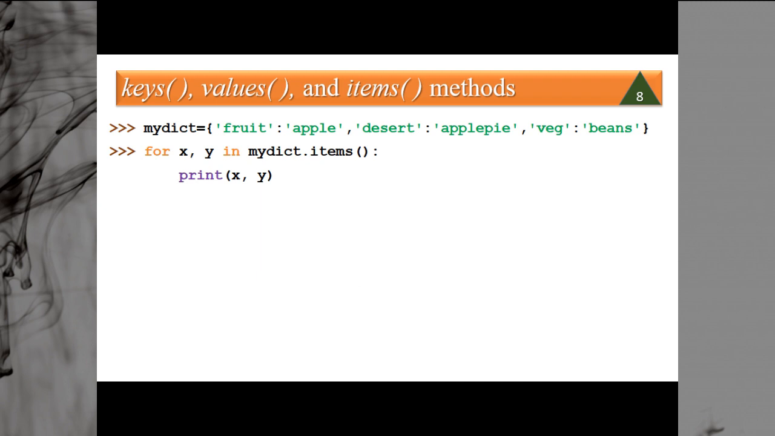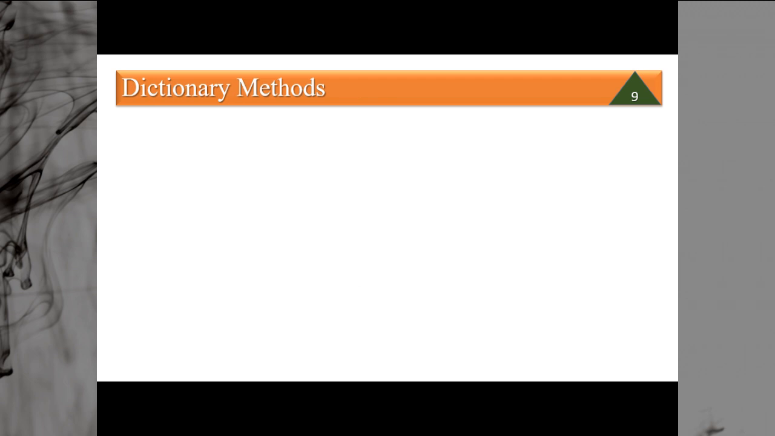This is another way: for x comma y in mydict dot items. Again we are talking about the tuple. In the tuple, the key will be assigned to x and the value will be assigned to y automatically. So you get the key is fruit, the value is apple, the key is dessert, the value is apple pie, the key is veg, and the value is beans.